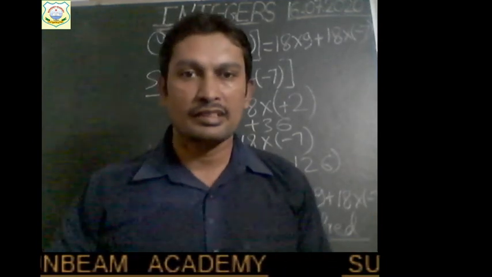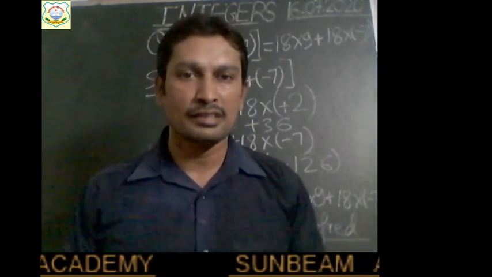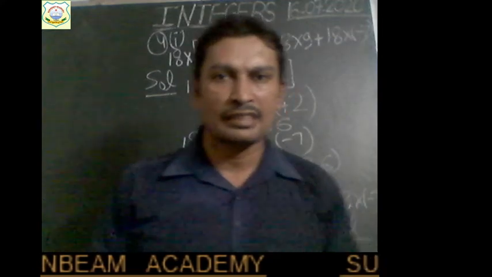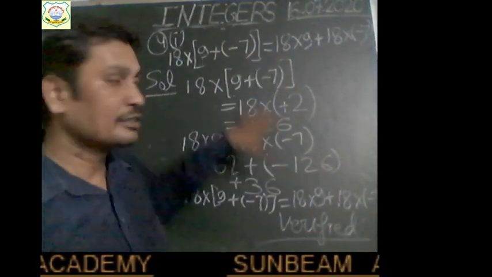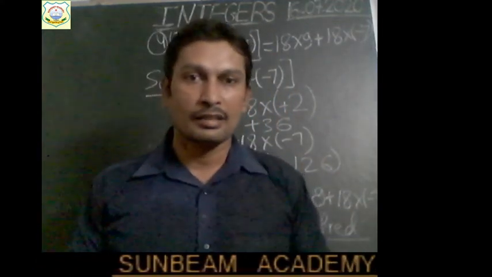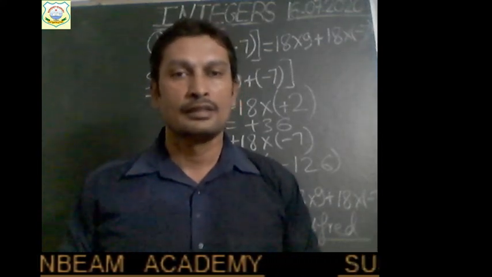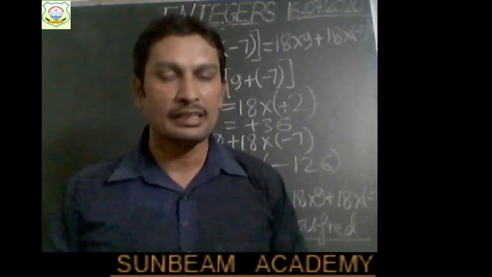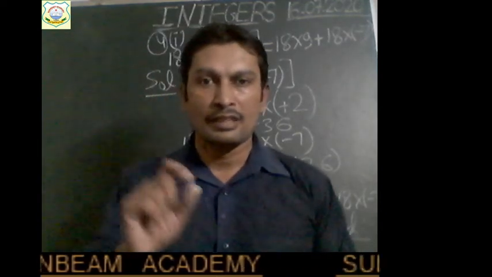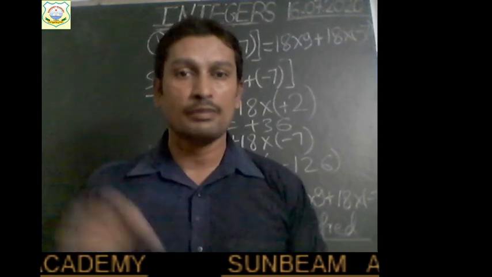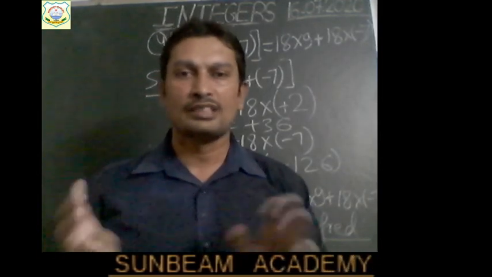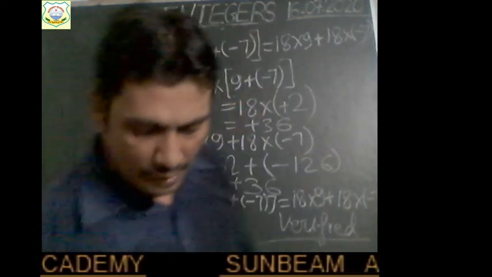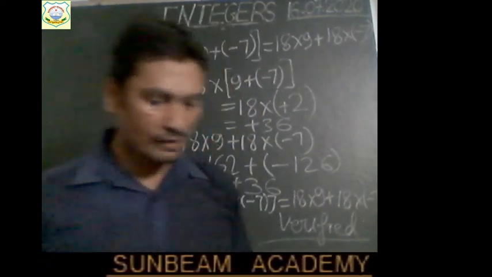This was distributive law, distribution of multiplication over the addition. So in the exam sometimes in 1 mark it is asked to verify the given expression, and also it is asked to tell the name of the property used here. If you are asked to write the name of property, then you will write that this is distribution of multiplication over addition, or simply you can say that this is distributive law.